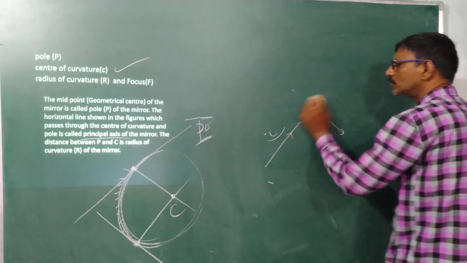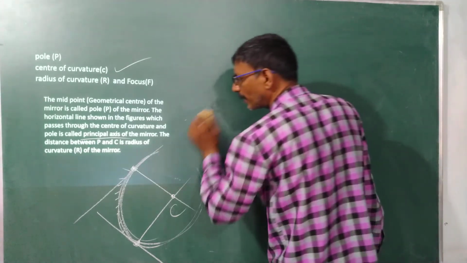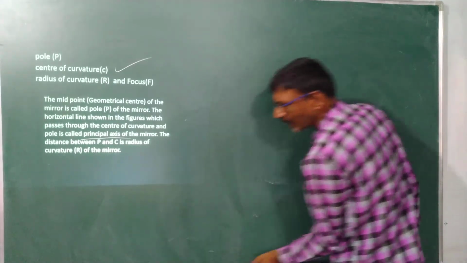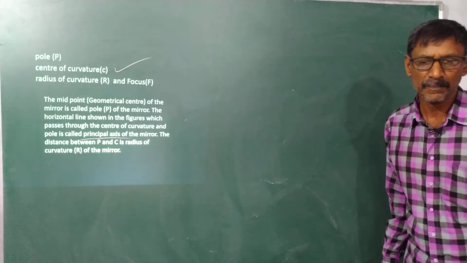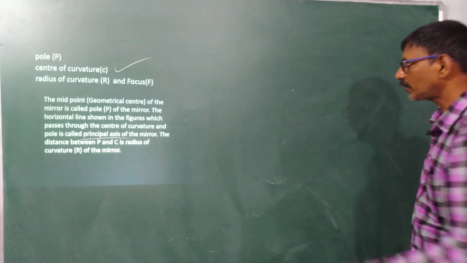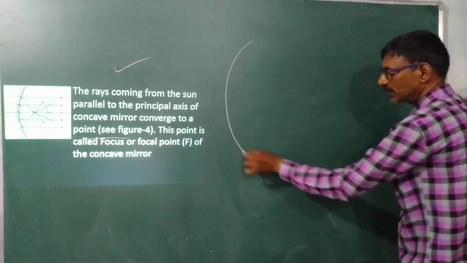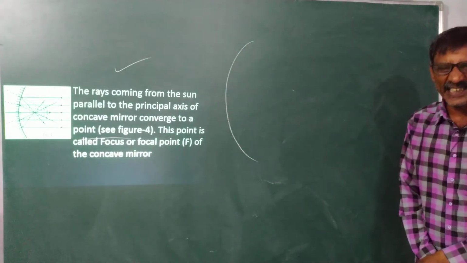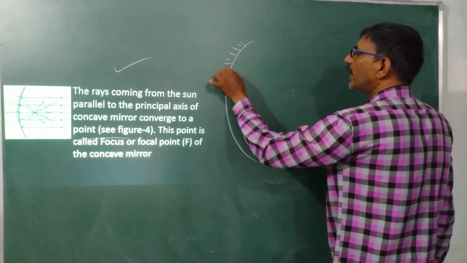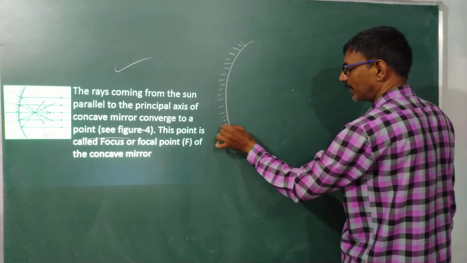Now, I would like to study the sun rays. I told you in the last video, the sun rays coming from the sun are always a parallel beam of light. Suppose this is my concave mirror, coated on the outside with silver.